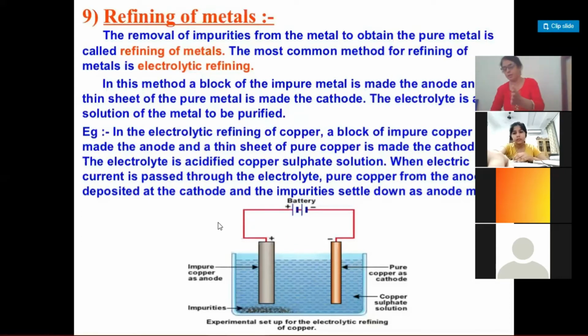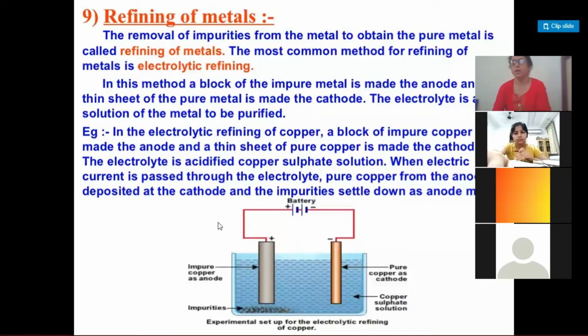Okay, in the same manner, if we are doing refining of zinc, then the impure block of zinc will be what? Positive terminal. Yes. And what will we take as negative? Pure zinc. Yes, pure zinc.